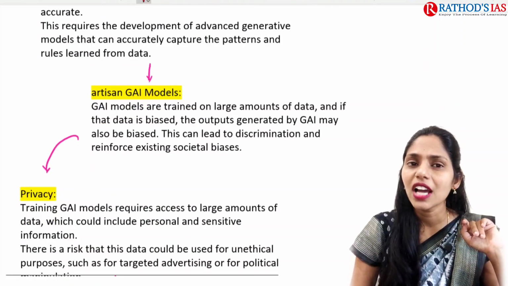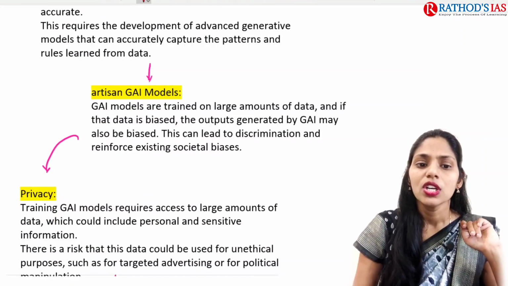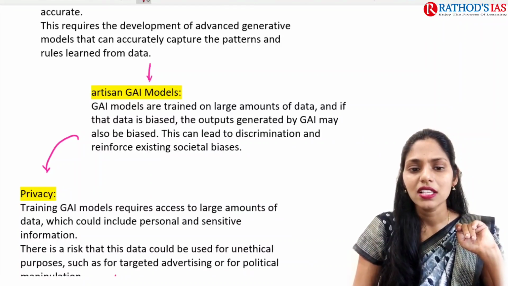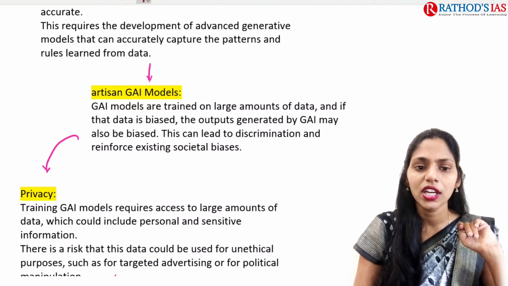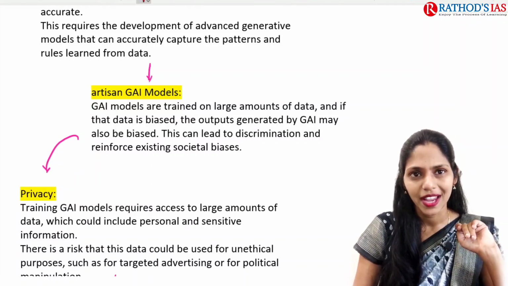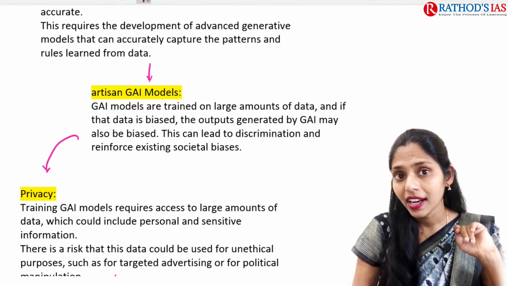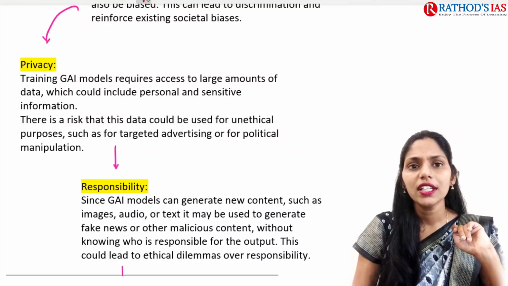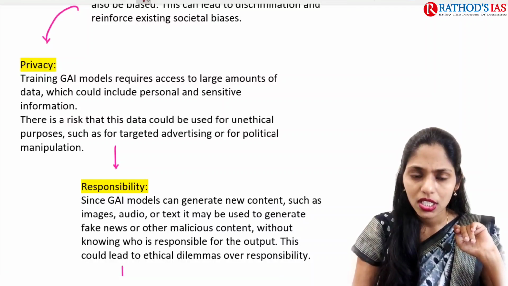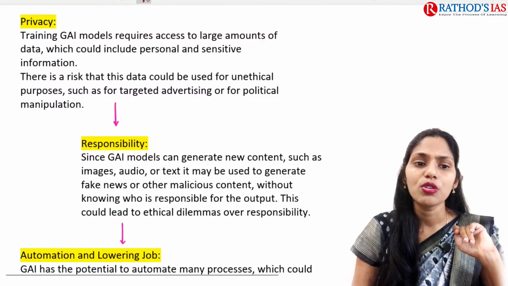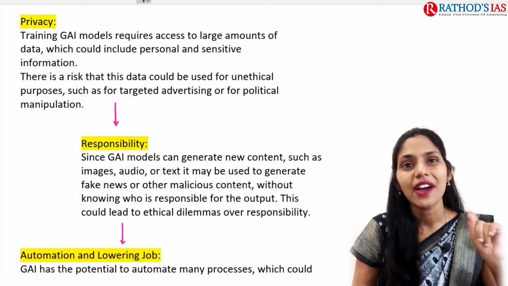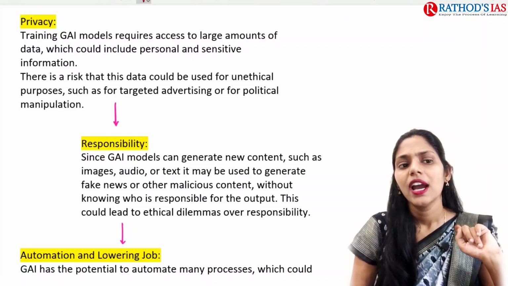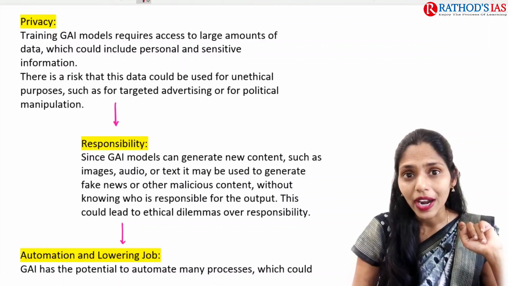Generative AI models are trained on large amounts of data, and if the data is biased, the outputs generated by generative AI may also be biased. Because of this, it will finally lead to discrimination. If you are talking about privacy, training these models requires access to large amounts of data, so we can also gain access to personal and sensitive data. This would be unethical and would also affect the right to privacy.